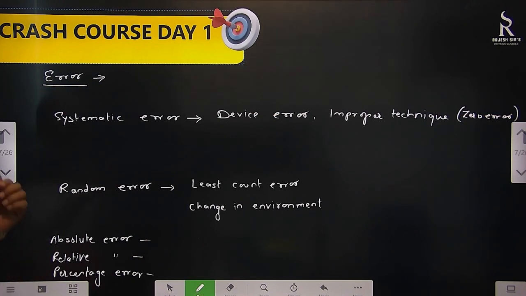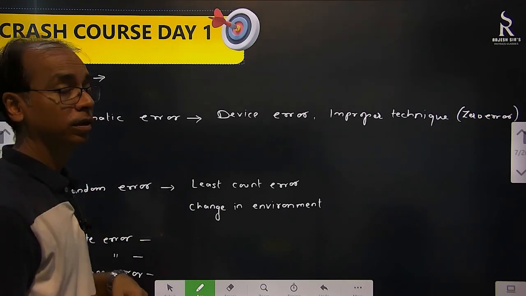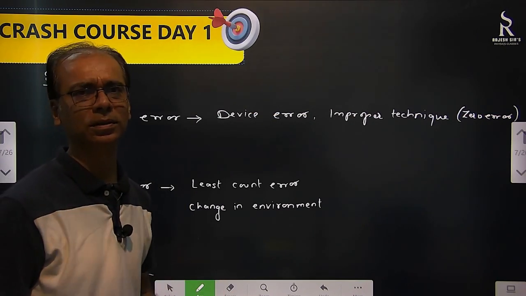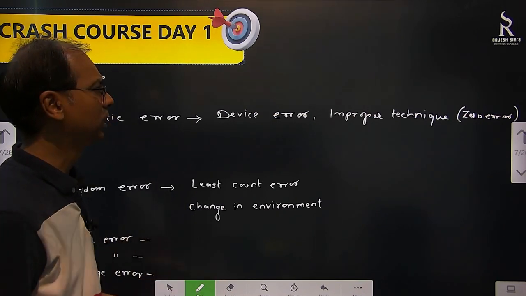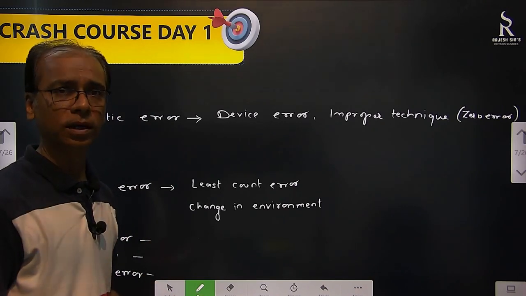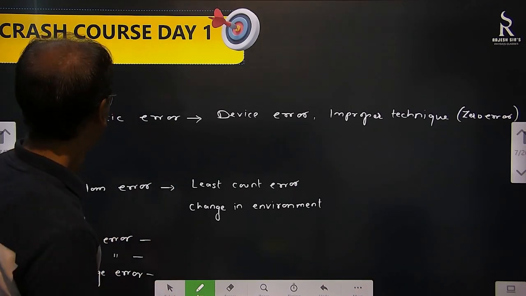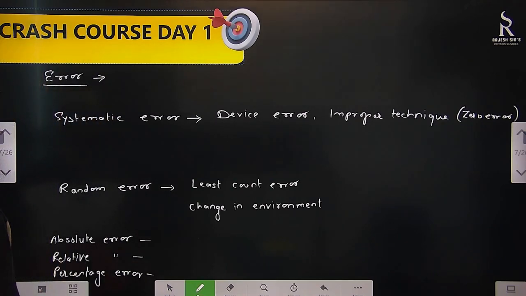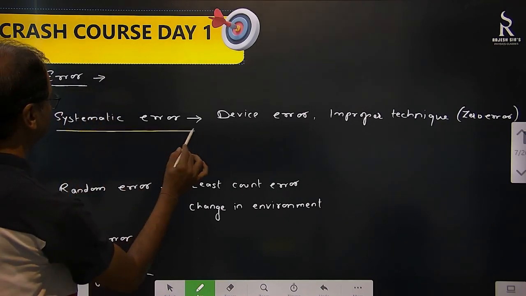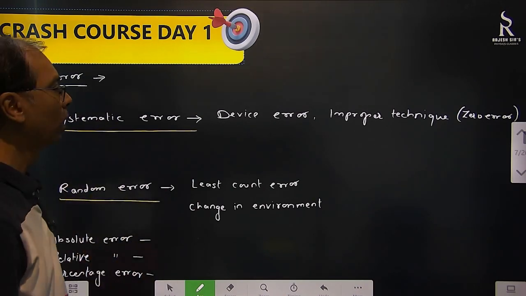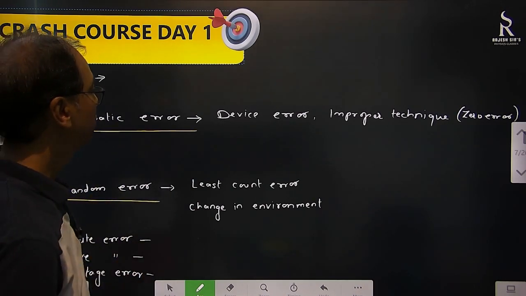Errors. Okay. What are errors? We all do measurements, that's what we discuss. We are measuring this thing, that thing. So errors are likely. Obviously errors are likely. So what types of errors are there? There are systematic errors and random errors. Systematic error is what? It's a device error.